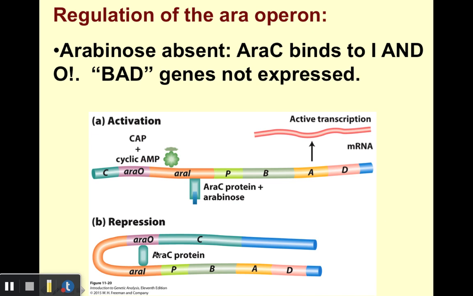In this conformation, we have a single protein binding two different regions. And as a result, again, there's no arabinose here, right? As a result, our structural genes are not transcribed. So here we have a system that displays both positive and negative regulation just by a single control protein.